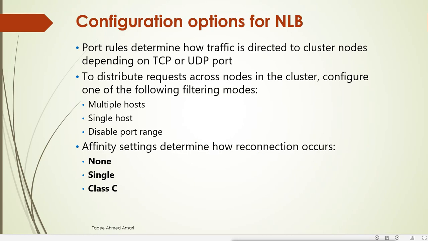Now, configuring the options for NLB. The first option is port rules. The port rule determines how the traffic is directed to cluster nodes depending on the TCP or UDP port. To distribute the requests across the nodes in the cluster, configure one of the following filtering modes: multiple host, single host, or disable port range.